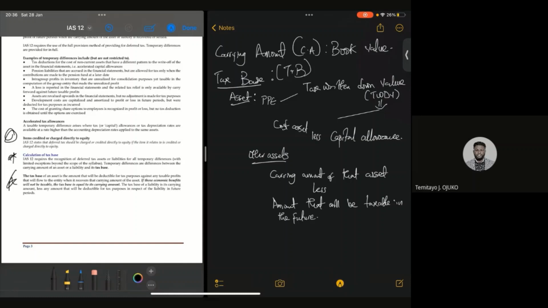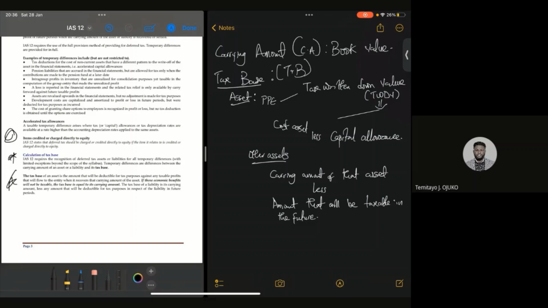Take note of that. Now, for an asset that is PPE in nature, it is very simple: the tax written down value, which is always the cost of the asset less the capital allowance.